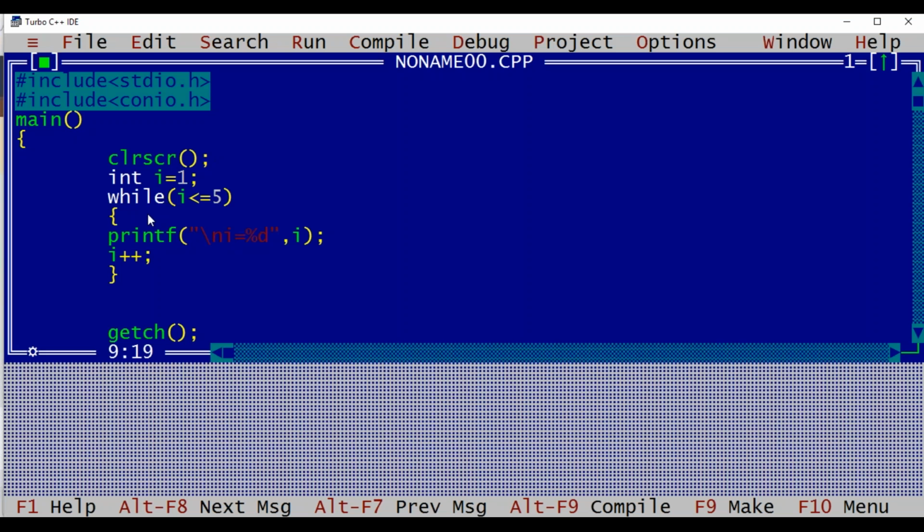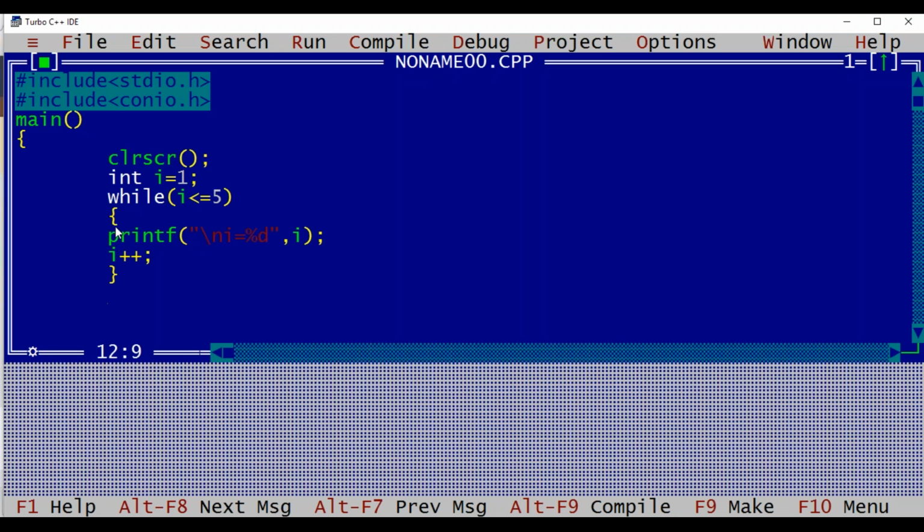So here first it will check for the condition. If the condition is true, it will enter the while loop. At the end of the loop we are incrementing our counter and again checking the condition. As soon as the condition becomes false, it comes out of the loop and the next statement after the loop will be executed.